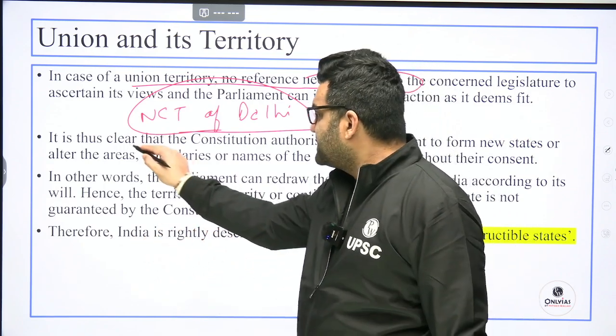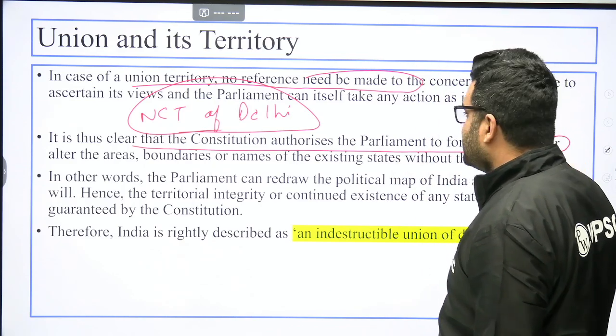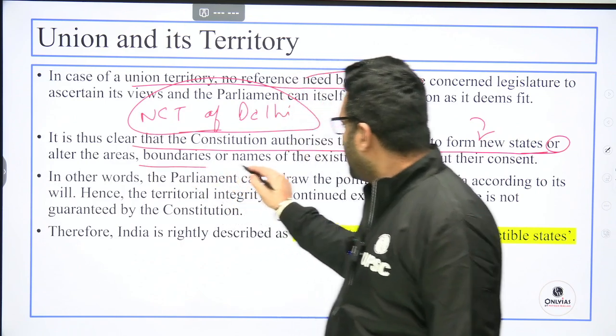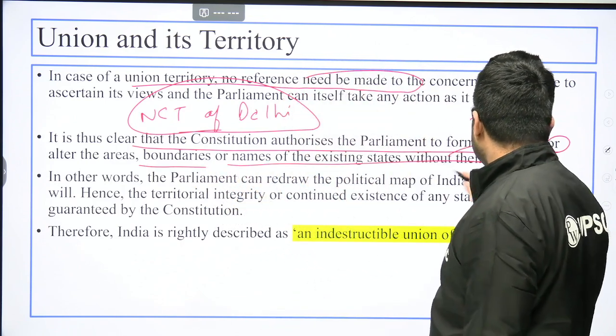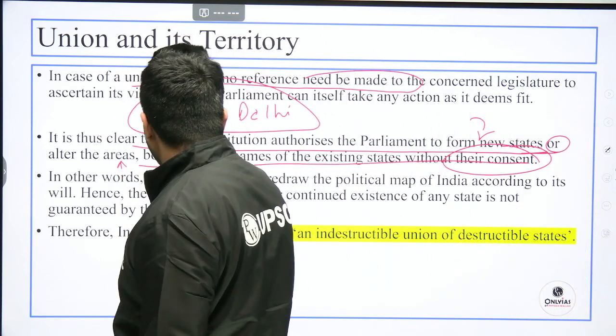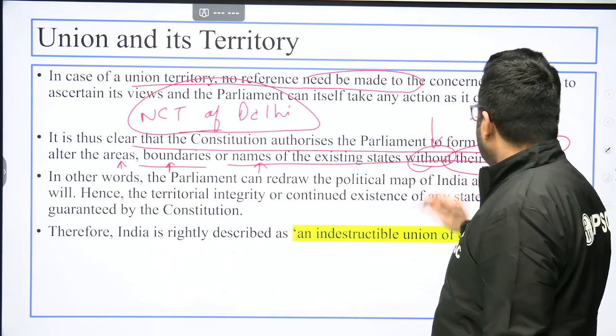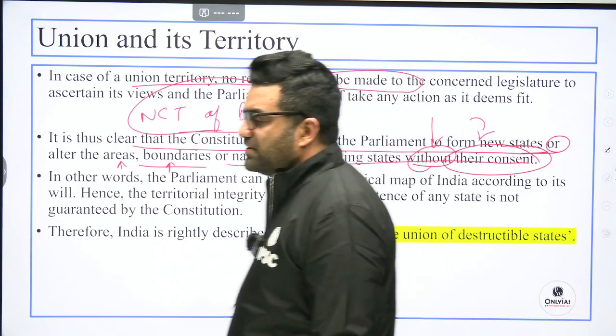Done. It is thus clear that the constitution authorizes the parliament to form new states or alter the areas, boundaries or names of the existing states without their consent.